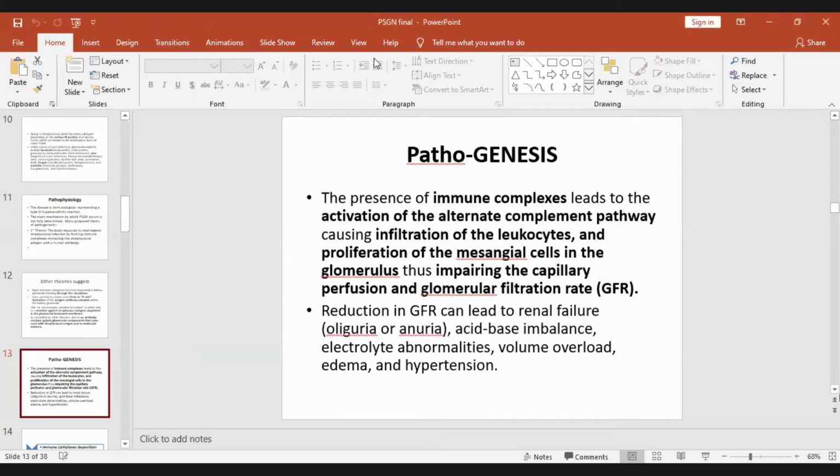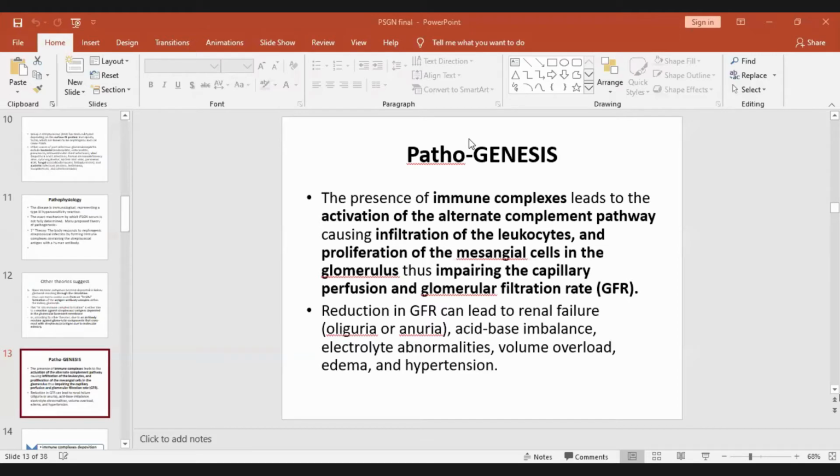There are 2 cells per capillary, isn't it? So there is hypercellularity because this type of nephritis is proliferative nephritis. We also alternatively call it proliferative nephritis. Okay, so there is an increased number of cells in the mesangium and in the glomerulus. So overall the permeability of the capillary and the perfusion of the capillary is altered. Okay, so what will happen?